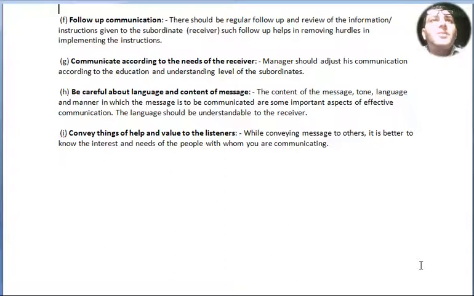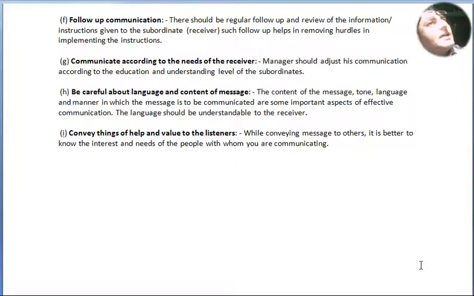Point number G, communicate according to the needs of the receiver. Manager should adjust his communication according to the education and understanding level of the subordinates. Point number H, be careful about language and content of messages. The content of the message, tone, language and manner in which the message is to be communicated are some important aspects of effective communication. The language should be understandable to the receiver.